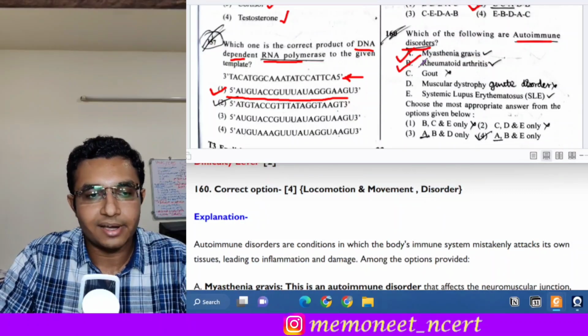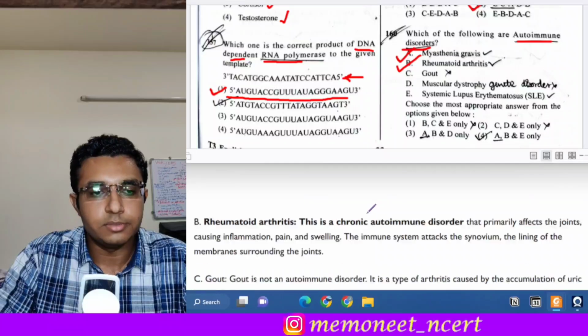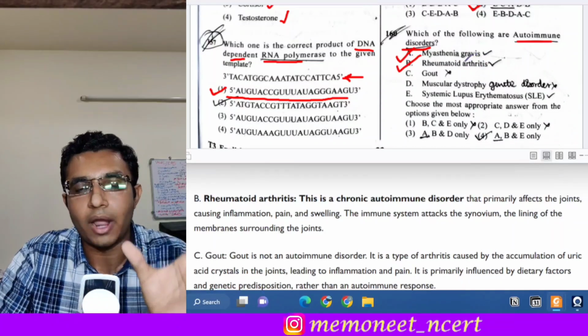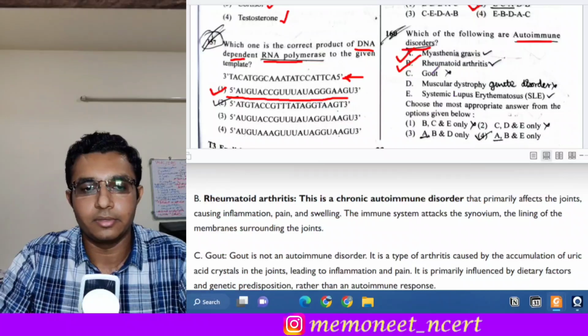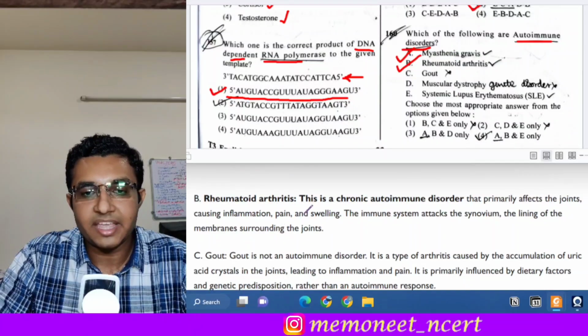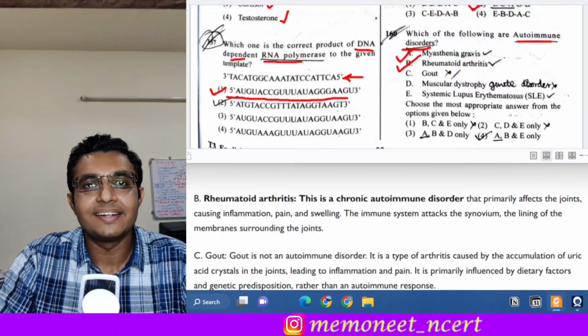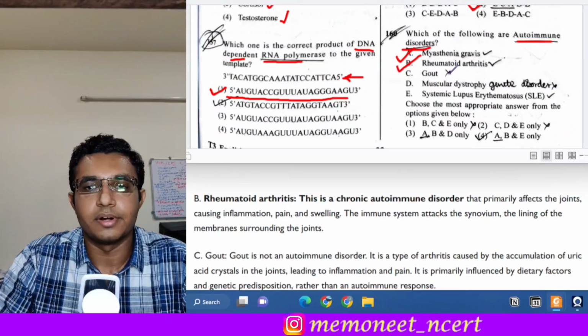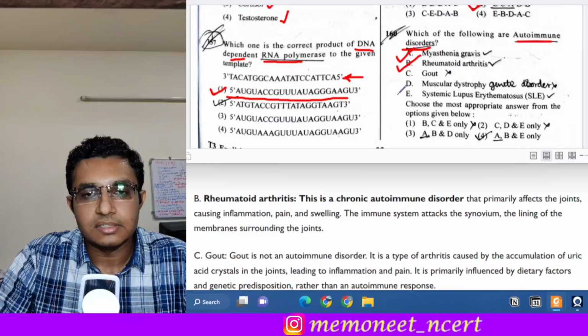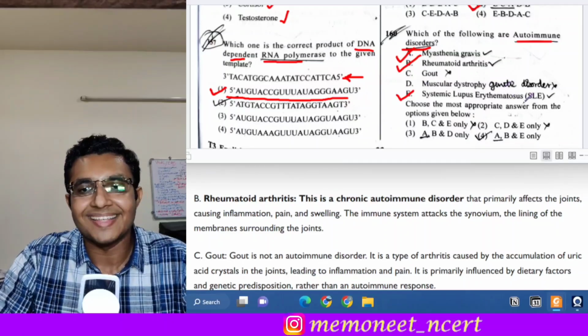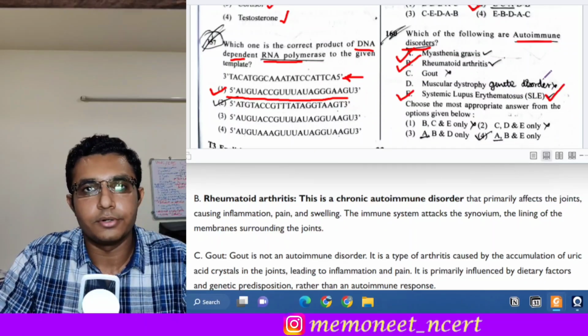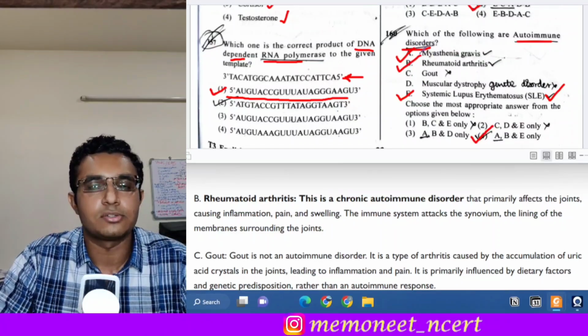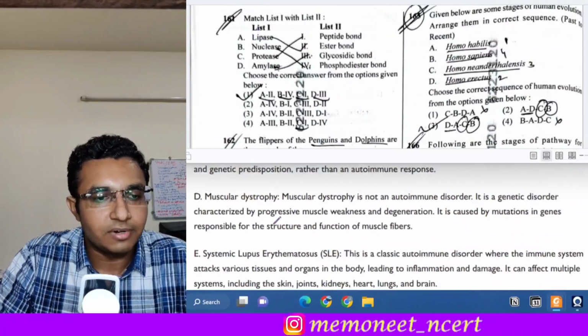Then B is rheumatoid arthritis. Rheumatoid arthritis is also an autoimmune disorder. Okay, where the antibodies are produced against the synovial fluid. Okay, so it causes inflammation, pain and swelling. Okay, next is gout. So gout is not an autoimmune disorder, in that there is excessive deposition of uric acid. Okay, then muscular dystrophy, it is a genetic disorder, it is not an autoimmune disorder. Okay, and E is systemic lupus erythematosus or SLE. So this is an example of autoimmune disorder too. So here the answer will be option 4. A, B and E only are the autoimmune disorders. The next question is question number 161.